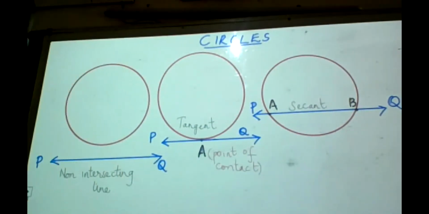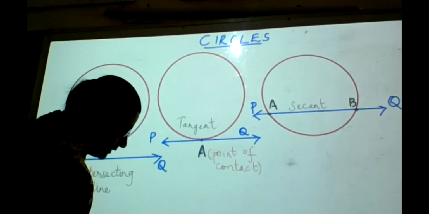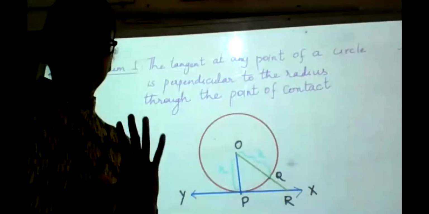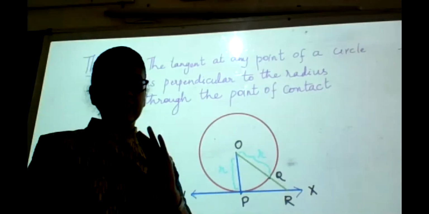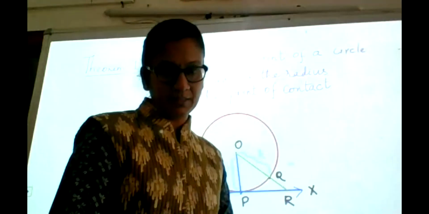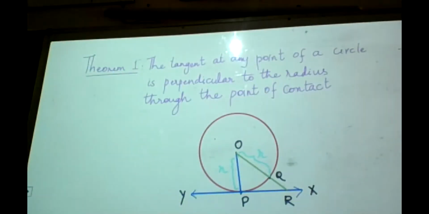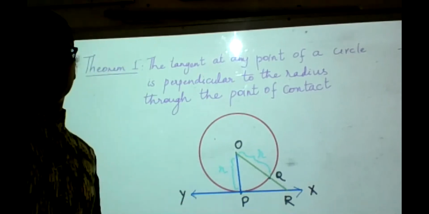Now we will move on. We have the first theorem in the chapter, which you have to learn properly. This is the first theorem connecting the tangent to the circle. The property of a tangent is what we are going to study as theorem 1. Please take down the statement, a very important statement. Every year it is asked in the board exams.